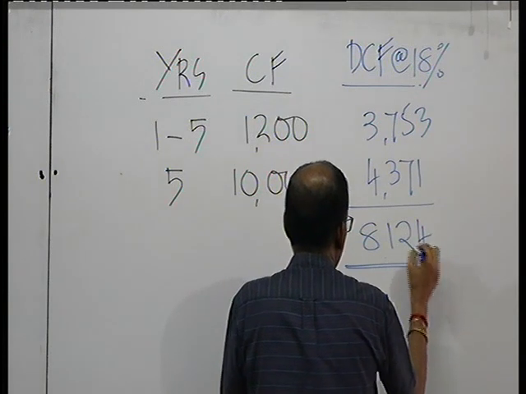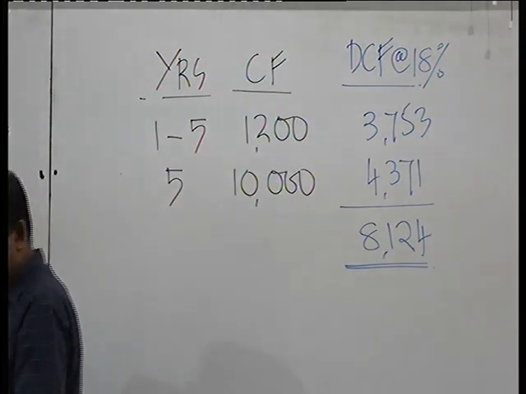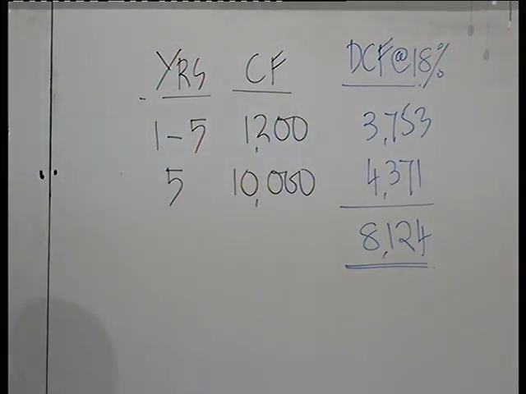The total is 8,124. Then if the debt becomes 8,124, the equity component comes to 1,876.